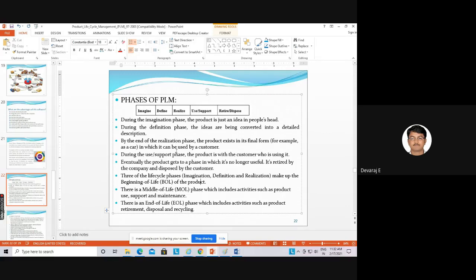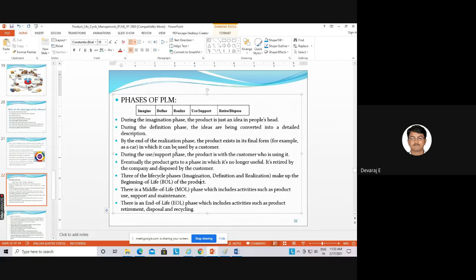And last is retire. Retire is nothing but after using the product, end. End is called as retire or dispose. So after updating the technology, if the product is not selling well in the market, then what happens? The CEO will tell that, okay, end the product. That is called don't manufacture this product further. So that is called as dispose. Then they'll go for new product development.